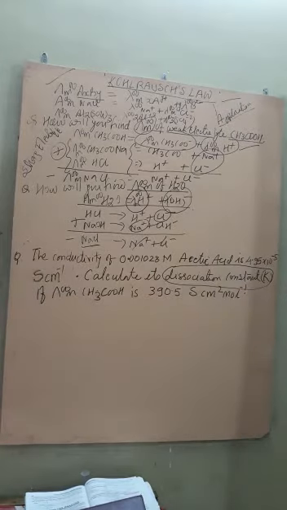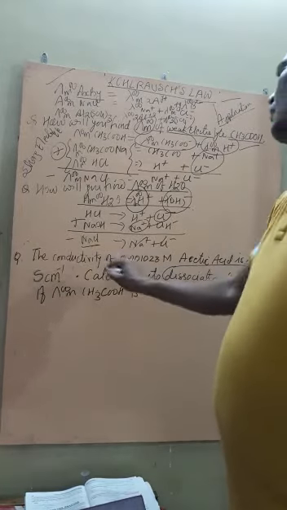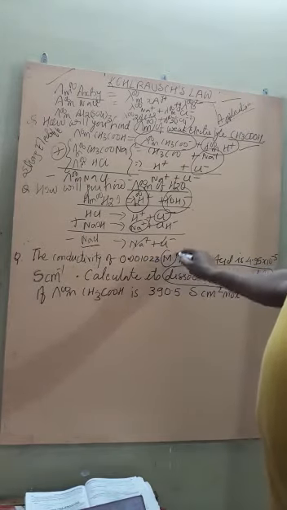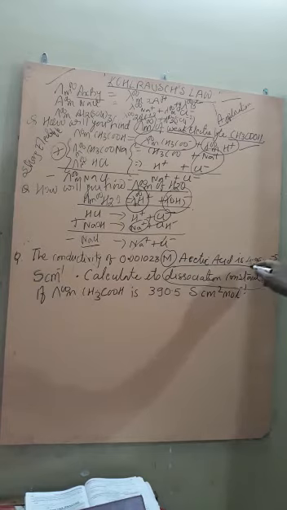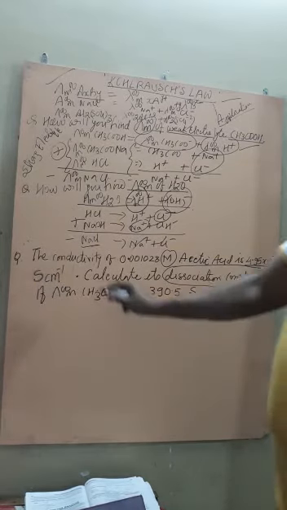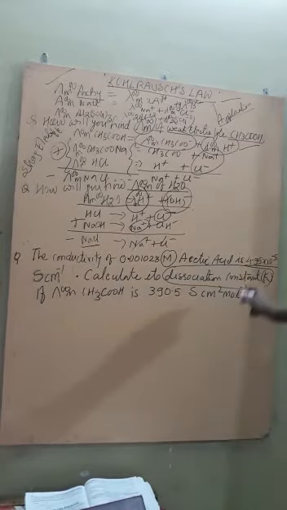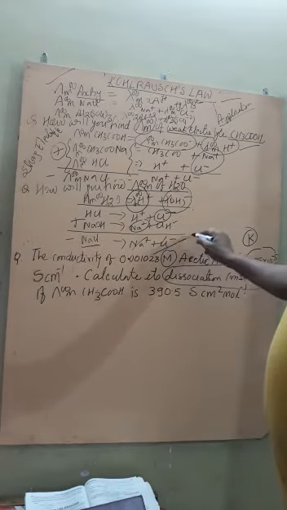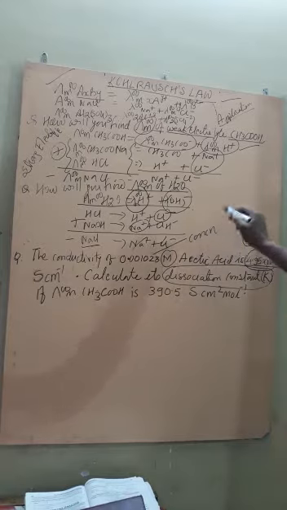This question is given in your book. The conductivity of 0.00102 molar acetic acid is 4.95 into 10 to the power minus 5 Siemens per centimeter. That means this is the conductivity value, that is, the value of kappa, and this is the concentration.